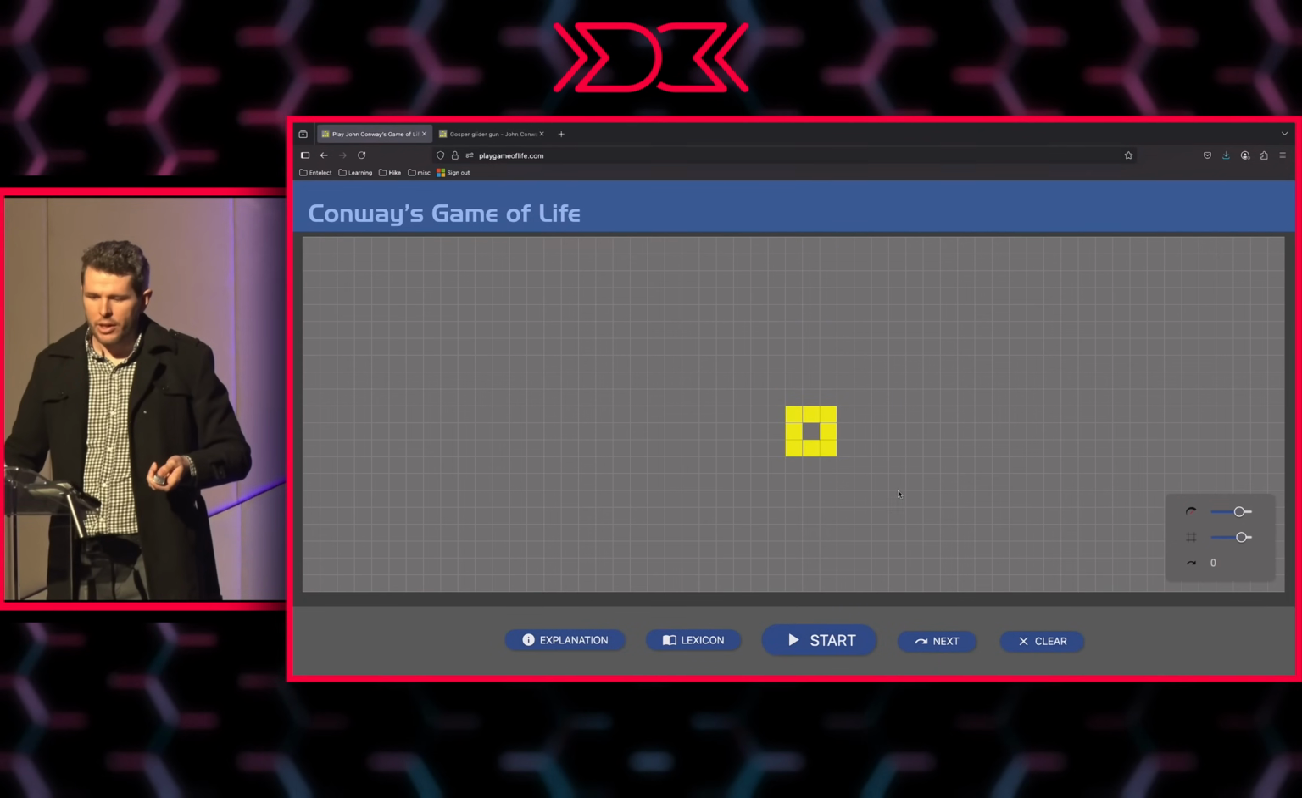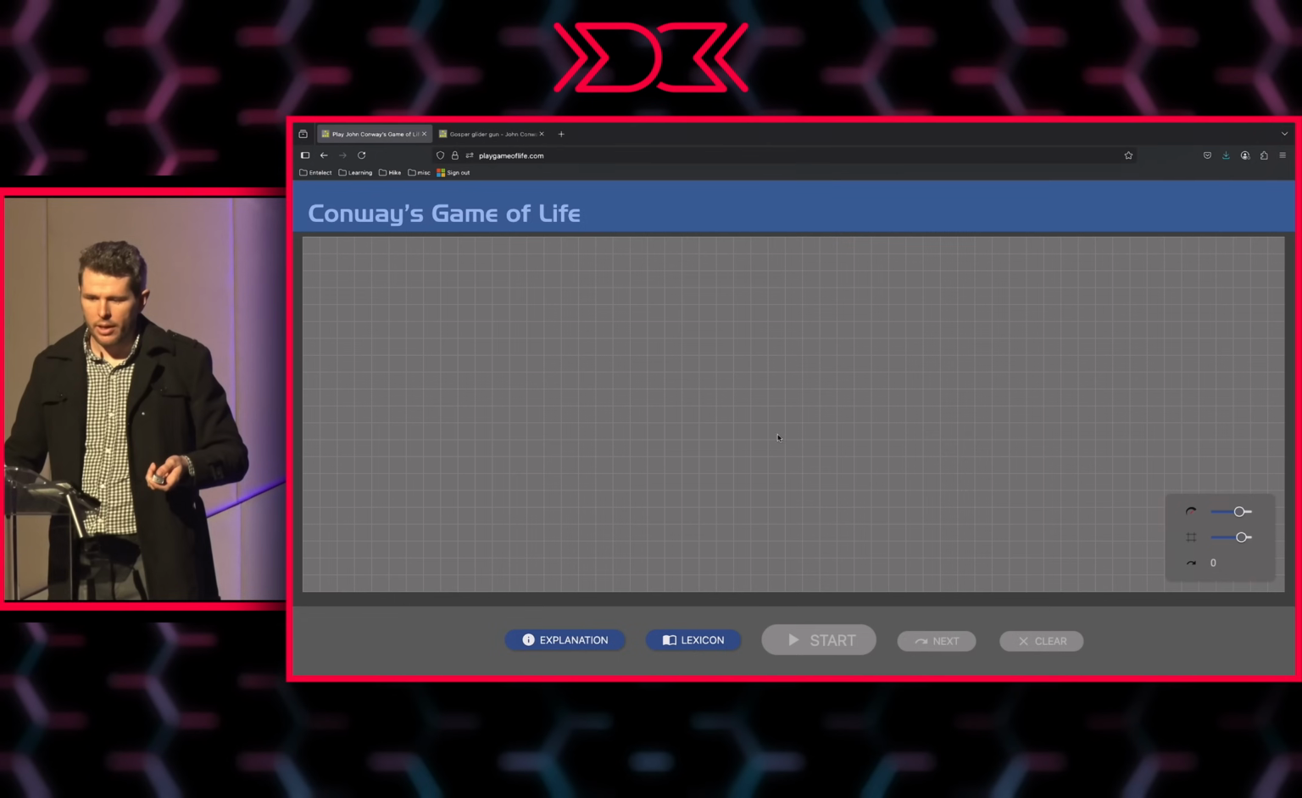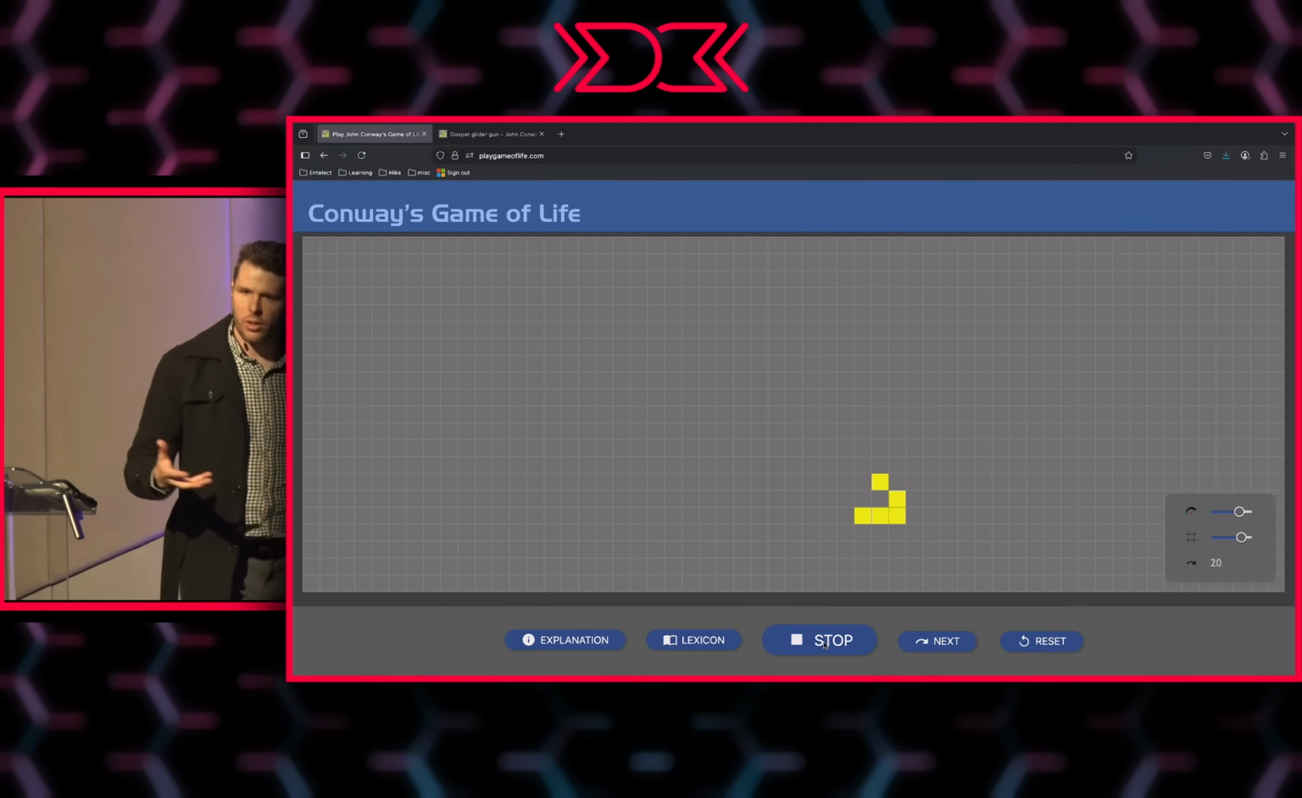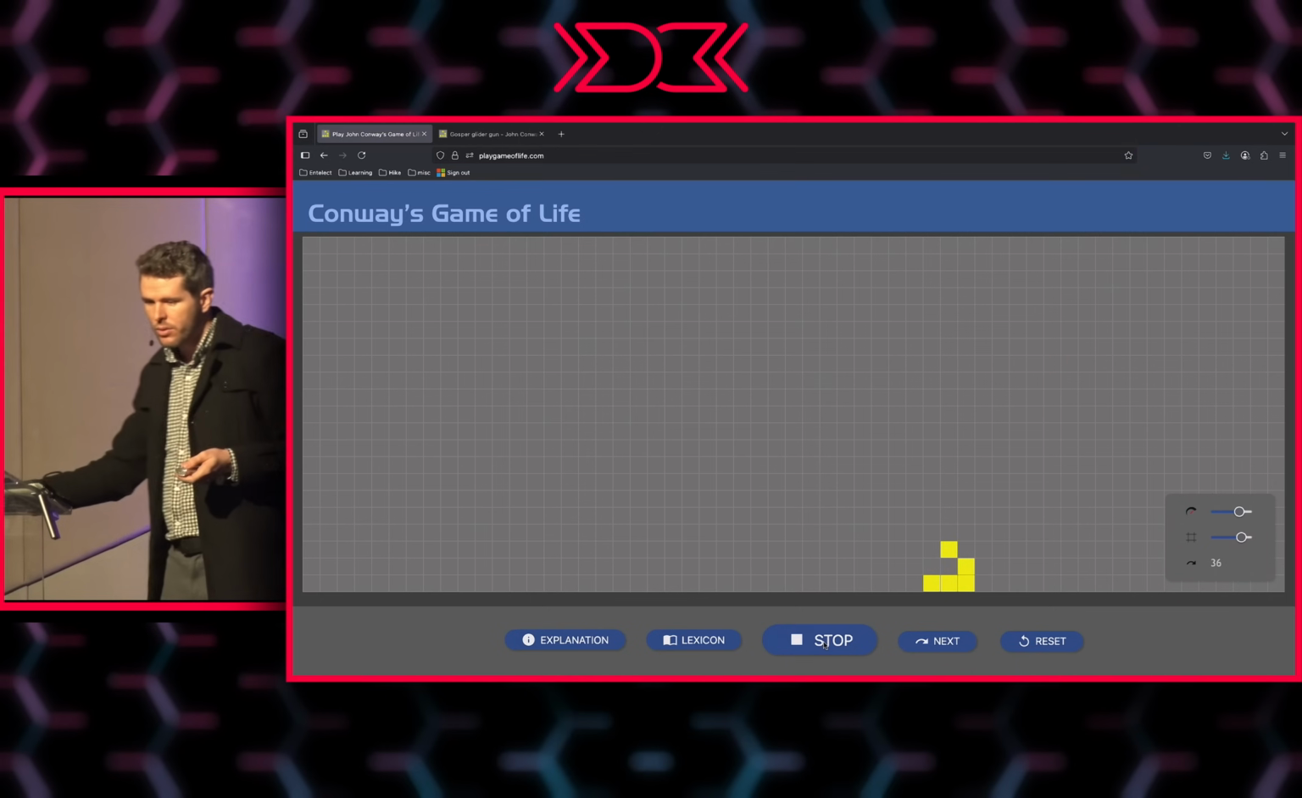There are other kind of configurations that do interesting things. I'll just show you one other. This one's called a glider, like that. And as I play this one, you see it starts to slowly crawl across the screen.